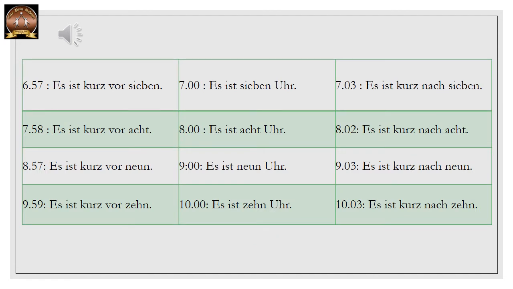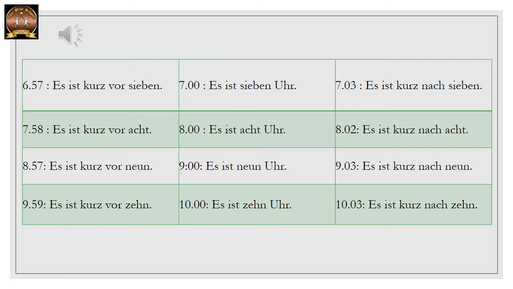Here are some more examples. Es ist 7 Uhr. To the left hand side, it is 6:57, means only 3 minutes are remaining for 7 o'clock. It is almost 7 o'clock. So you say es ist kurz vor 7. And to the right hand side, only 3 minutes have passed after 7 o'clock. So es ist kurz nach 7. Es ist 8 Uhr. Es ist kurz vor 8. Es ist kurz nach 8. So here both the times, there are only 2 minutes before 8 o'clock and 2 minutes after 8 o'clock.